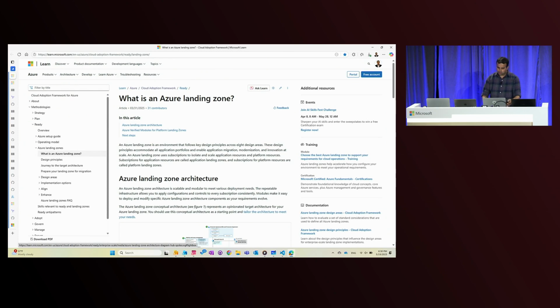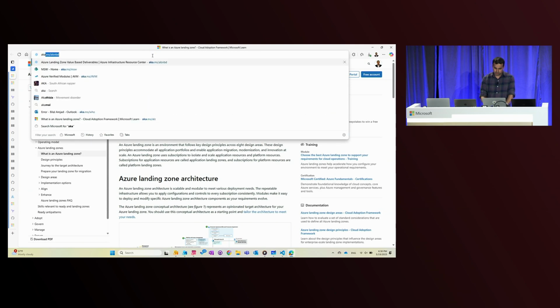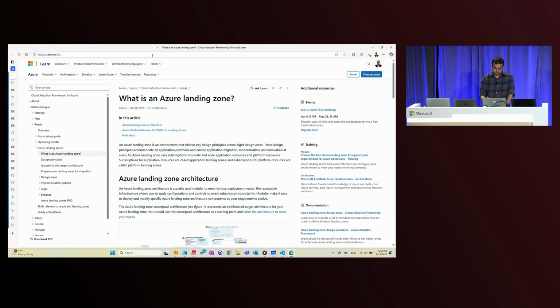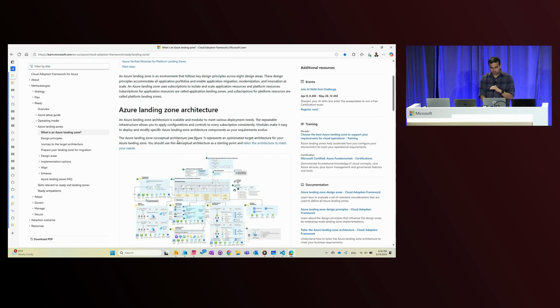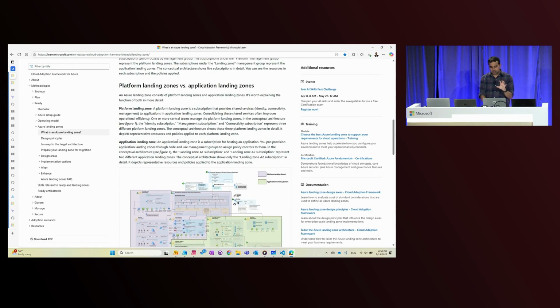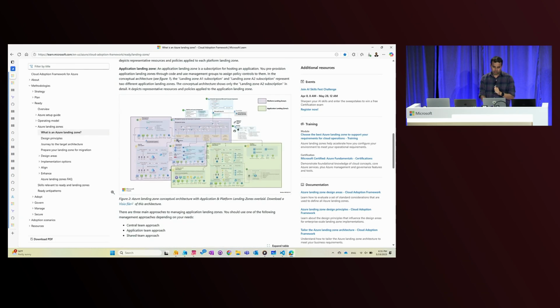Okay, so the first starting point for us would be Azure Landing Zones. The way you can get to the Azure Landing Zones documentation that you see here is to go to aka.ms/alz. That should get you to Azure Landing Zones. Once you land here, you'll start seeing some of the concepts that I already talked about. You'll see the reference architecture for enabling an Azure environment, and the concept of platform landing zones and application landing zones that I talked about.